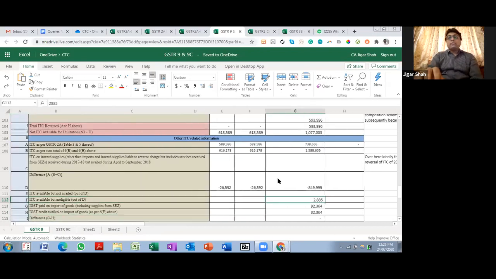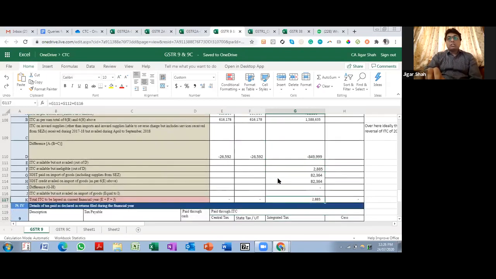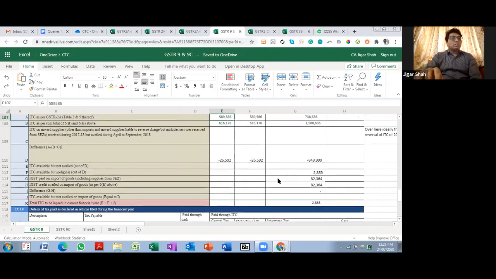Over here, if you see, I'm having a difference of, let us say, 8,49,000, almost 8,50,000. Now I'm clear that 2A is less and 6B is more. So I know that some of my suppliers have not filed their return.